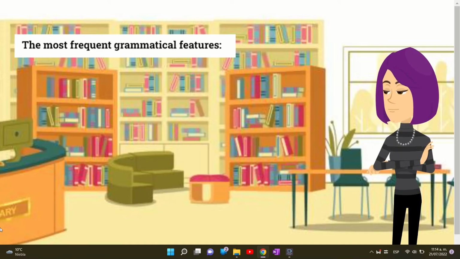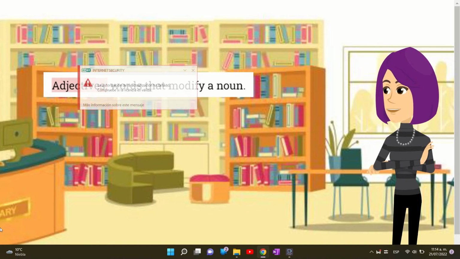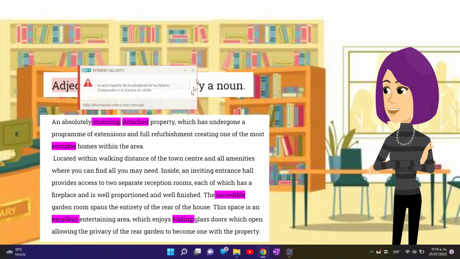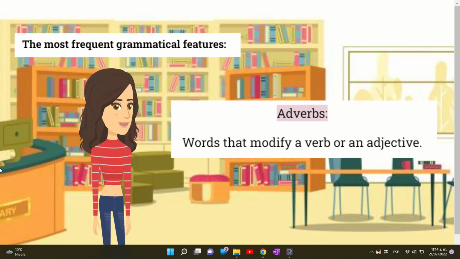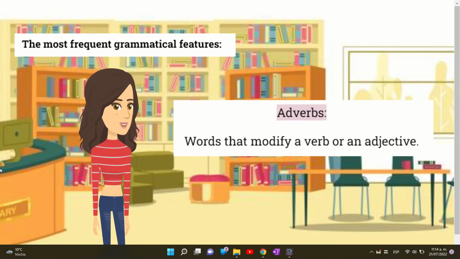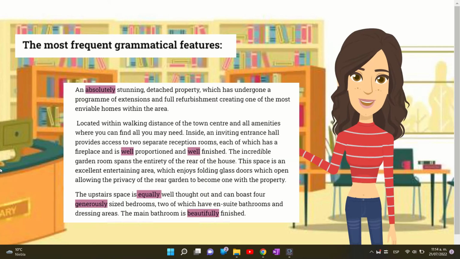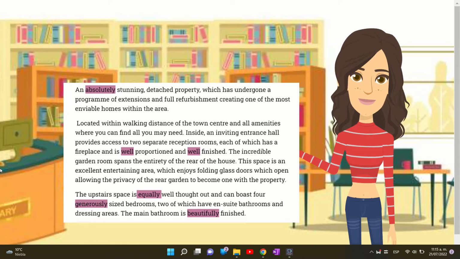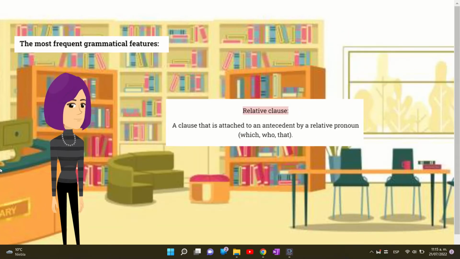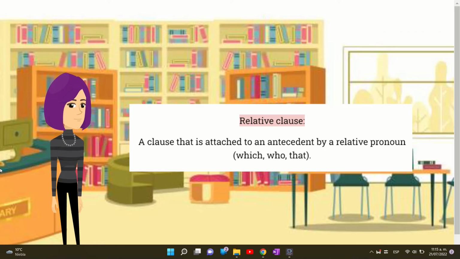Another grammatical feature present in the text are adjectives, which are words that modify a noun. Examples of this are words like stunning, detached, and incredible. Adverbs are also included in this text, and they are words that modify a verb or an adjective. In this text, we can find adverbs such as absolutely, equally, generously, and beautifully. Another grammatical feature that is present is a relative clause, even though it is not the most frequent.